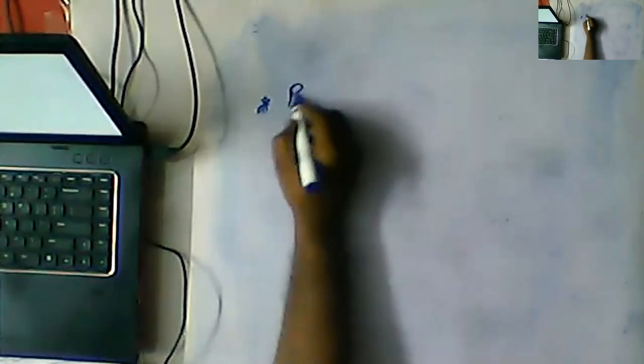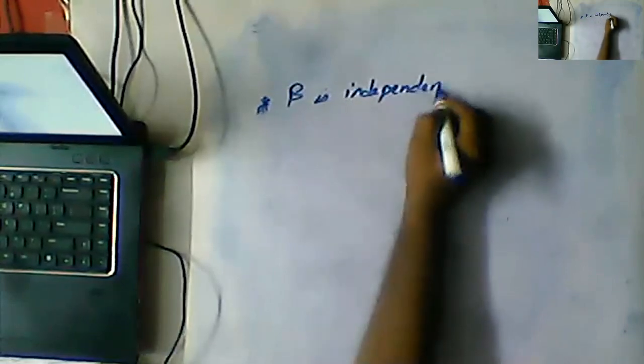Fringe width does not depend on the number of fringes. Beta is independent of the number of fringes.